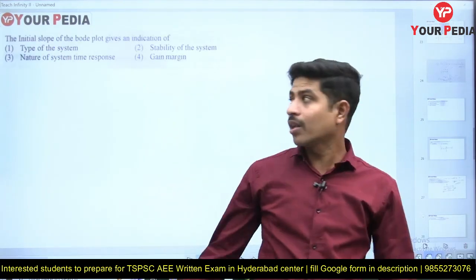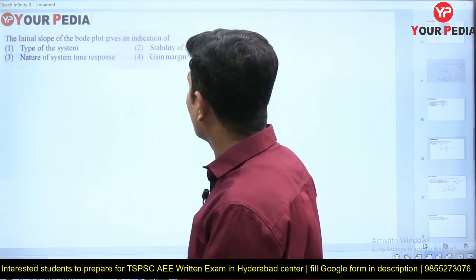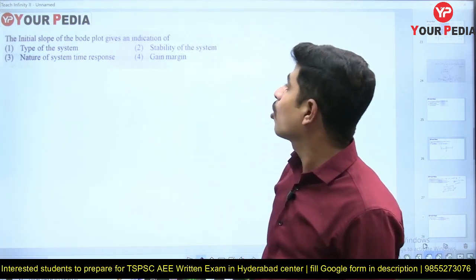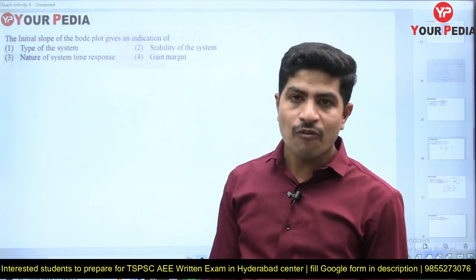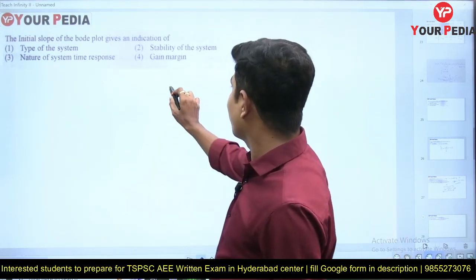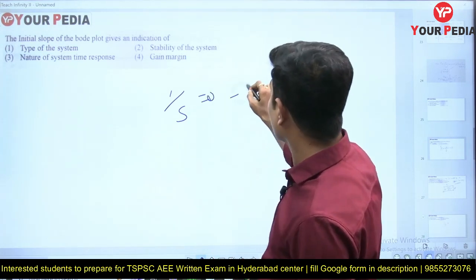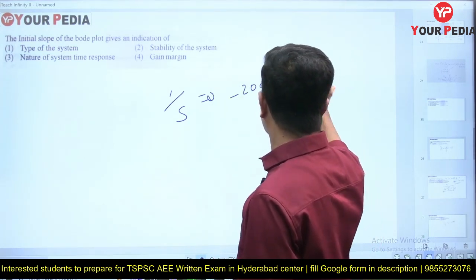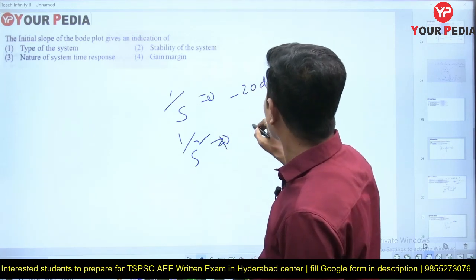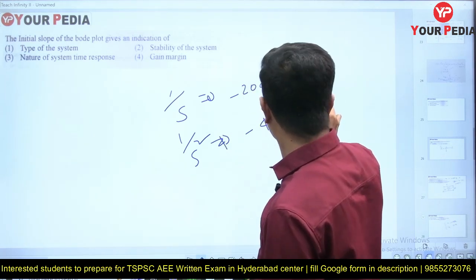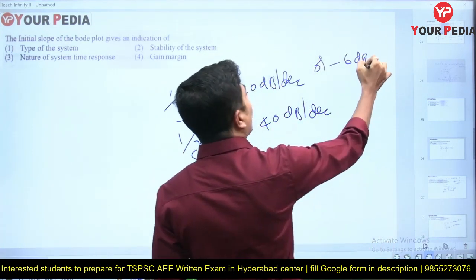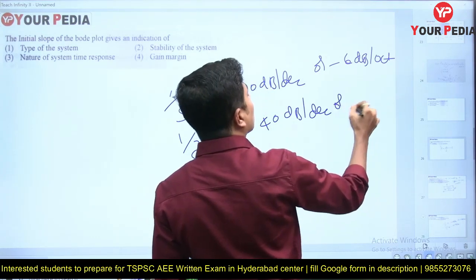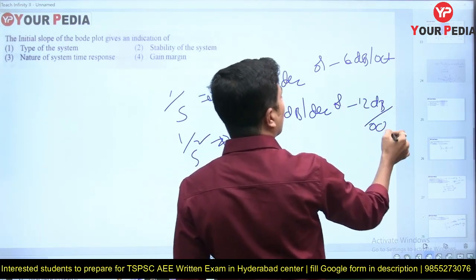Yes, then let's go for the next question. The initial slope of the Bode plot is an indication of the type of the system. What is the type of the system? The number of poles present at the origin of an open loop transfer function. Suppose I have one pole at the origin, the initial slope will be minus 20 dB per decade. Suppose I have two poles at the origin, it is minus 40 dB per decade. In terms of octaves, minus 20 dB can be taken as minus 6 dB per octave, and minus 40 dB per decade is minus 12 dB per octave.